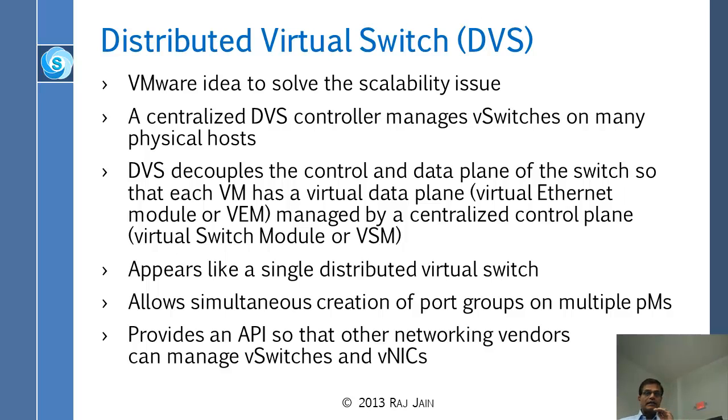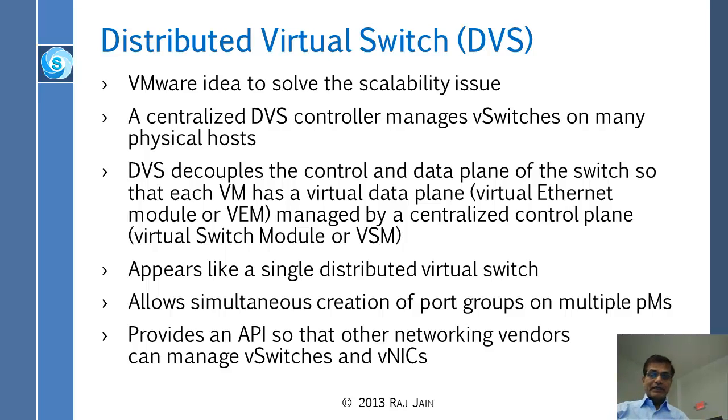So they decouple the control and the data plane of the switch so that each VM has a virtual data plane, a virtual Ethernet module, but it is managed by the centralized control module. So what that means is that the forwarding table comes from this central place. It tells you, look, if you get a packet from VM1, it is going to VM5, send it this way. If you're going to send to 3, so the whole forwarding table in the switch is not learned, divided, and it is just done from this central place.